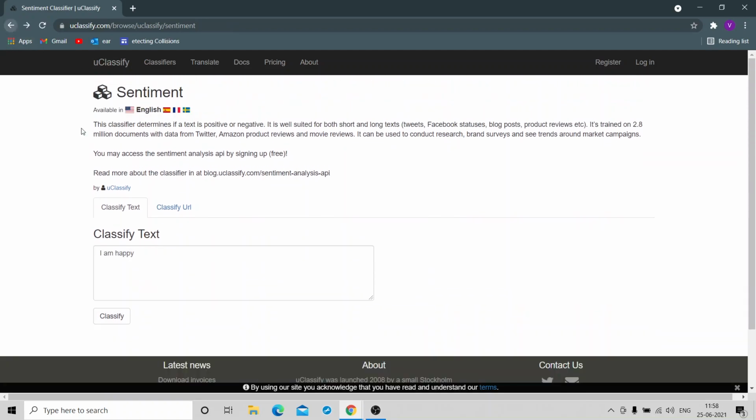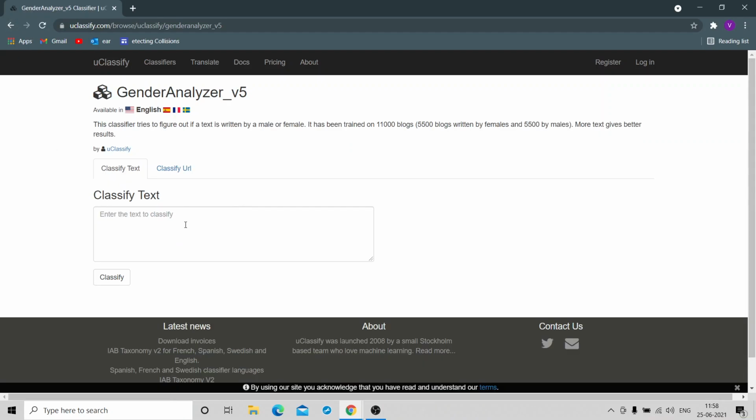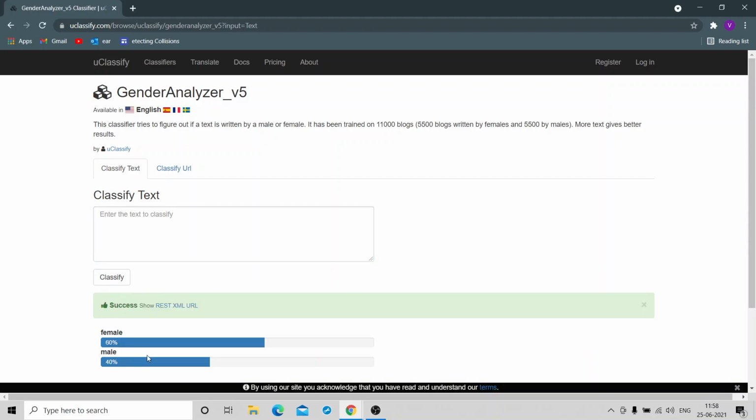Let me come back and try another classifier, the gender analyzer. I'll write the statement he's a good boy, and probably it should say that it's male. The moment I click on classify, it says it's female and male, dominating female. So there's some problem with this classifier. Probably a sufficient amount of data is not given to it, and hence it's not working properly.